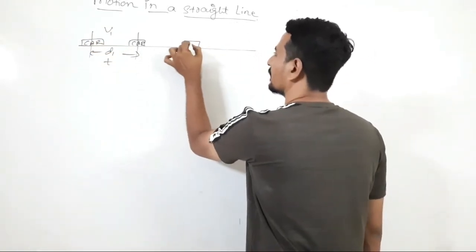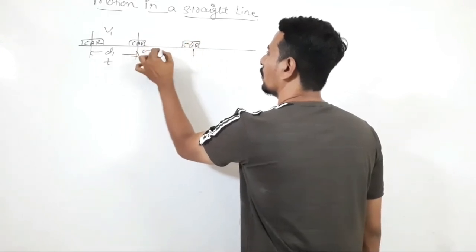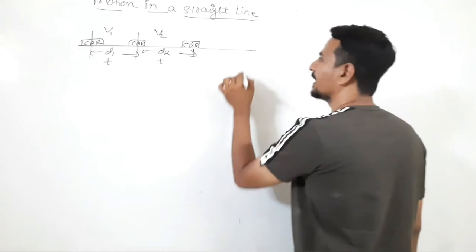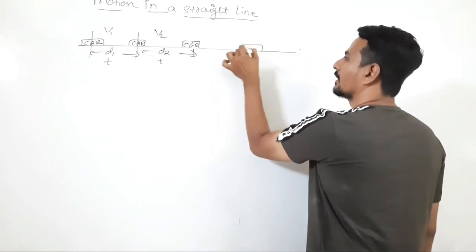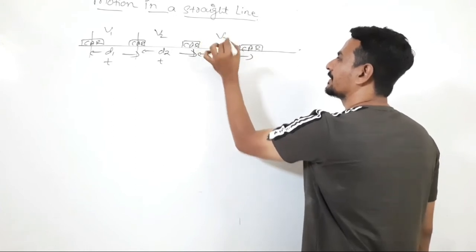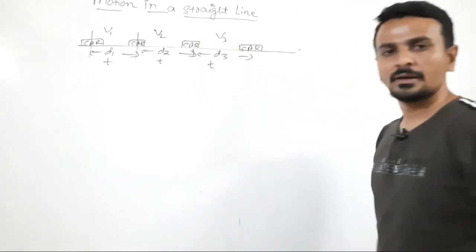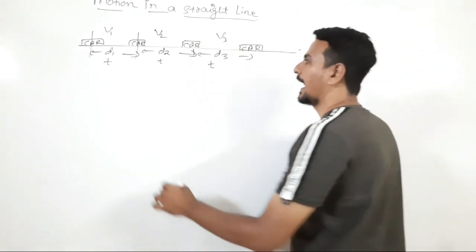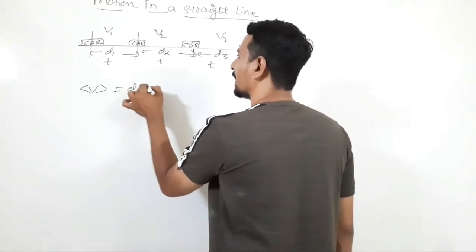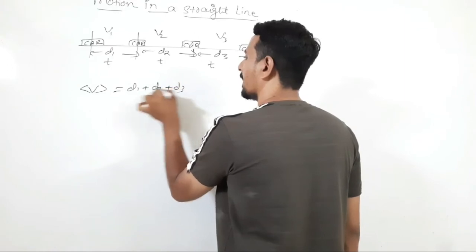Next distance d2 with a speed v2 in a time interval t. Next distance d3 with a speed v3 in a time interval t. Okay, so for this, average speed is total distance by total time.